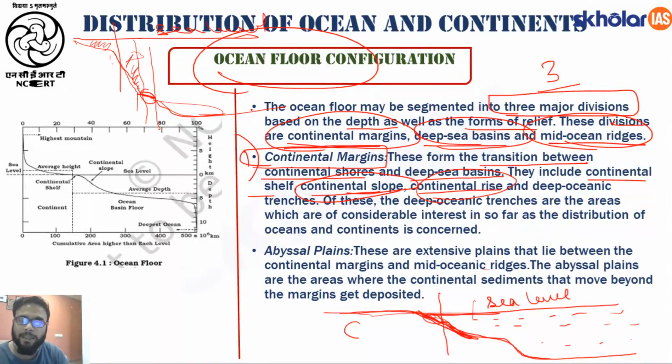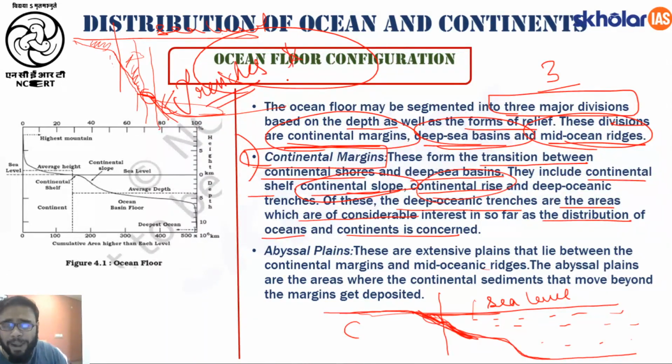Understood this? Of these, the deep oceanic trenches are the areas which are of considerable interest in so far as the distribution of oceans and continents are concerned. So in the boundary between the oceanic crust and the continental crust, like I have already mentioned, what do we find here? We find trenches, right? Fine. Then we have the abyssal plain. This area, that is the ocean floor, is called the abyssal plain.